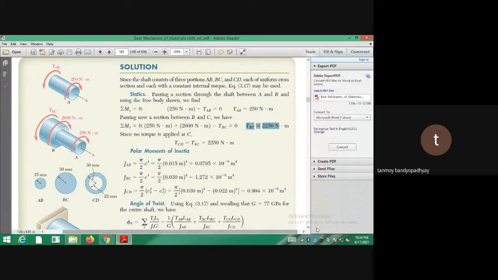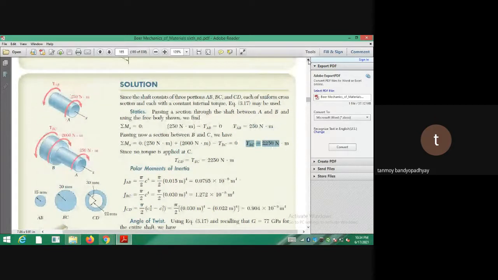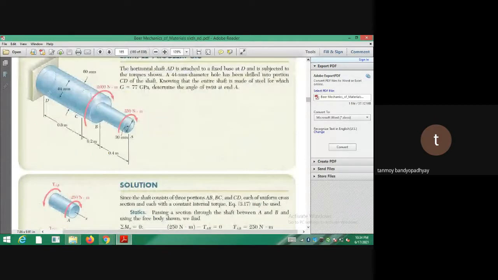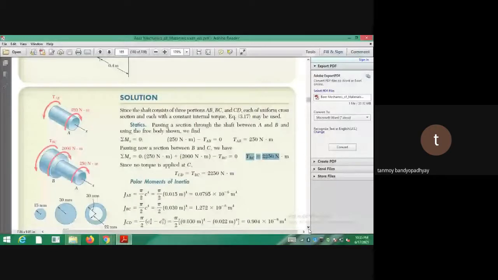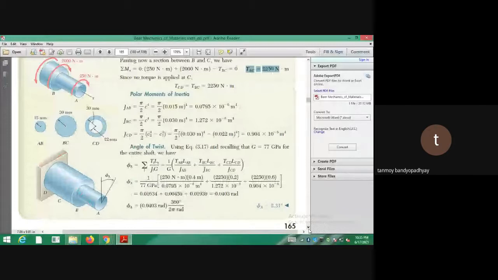And for the part CD, they haven't calculated. Why? There is no need to do the part CD. Because there is no additional torque on the part CD. So whatever was there at the point B carries on up to the point D. Okay, so TBC is equal to TCD. They have written it like, since no torque is applied at the point C, TBC is equal to TCD. So you find out the moment of inertia.